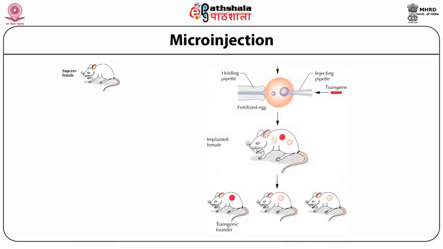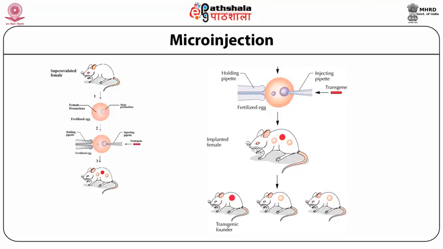In this figure, there is a superovulated female from which the egg has been taken. There is a female pronucleus and a male pronucleus, and into the male pronucleus we are inserting our transgene, that is the gene of our interest. After inserting the transgene, we implant the egg into the surrogate mother.